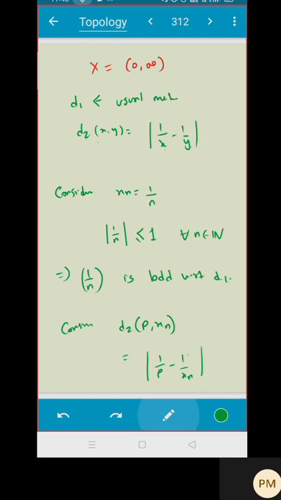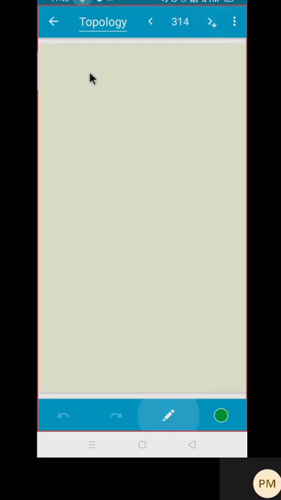Now, if you want, I can prove that in a metric space, if you have two equivalent metrics, and one is convergent, then the other should be converging to the same point. Maybe if you want, I can prove it because I wanted to prove it. I forgot maybe. Let us do it now.